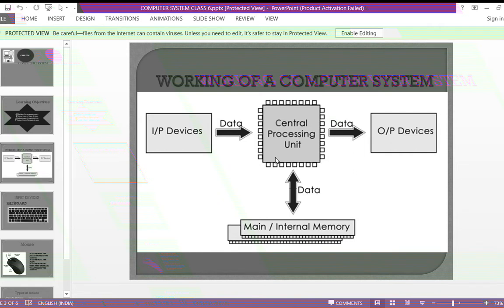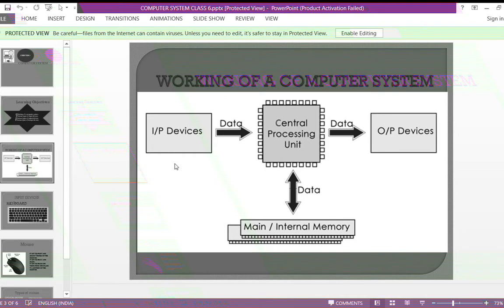It means you are trying to solve that question, 4 plus 5. After processing, you got the solution, 4 plus 5 is equal to 9, and you are writing the answer. So finally you got the answer, and that answer is nothing but your output. So here the three processes are input, processing and output.